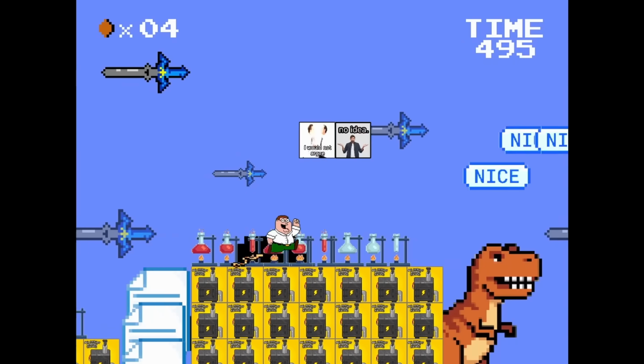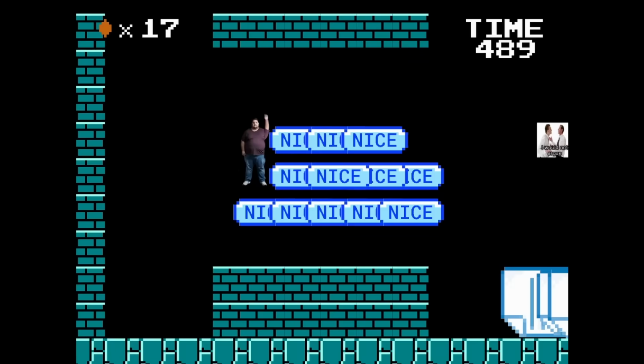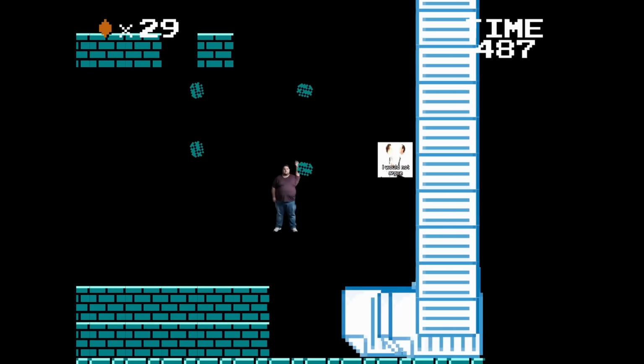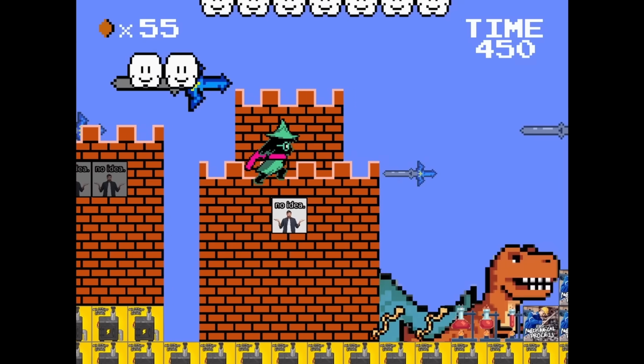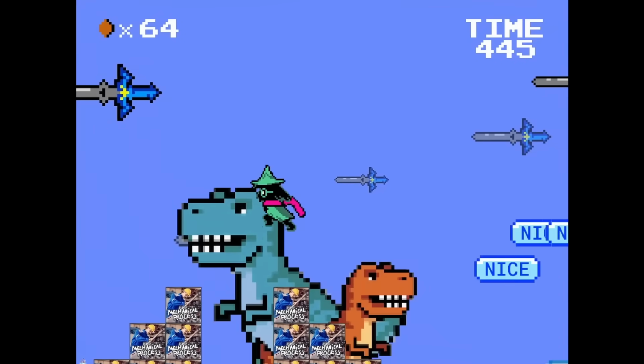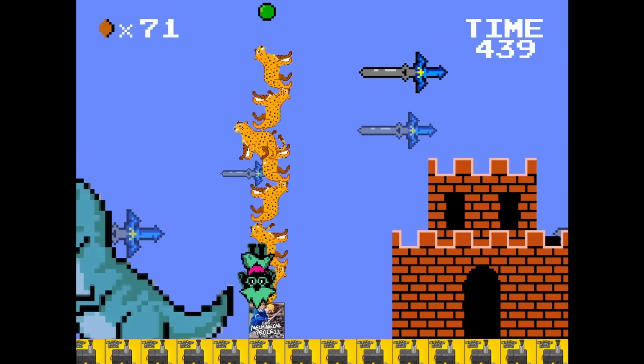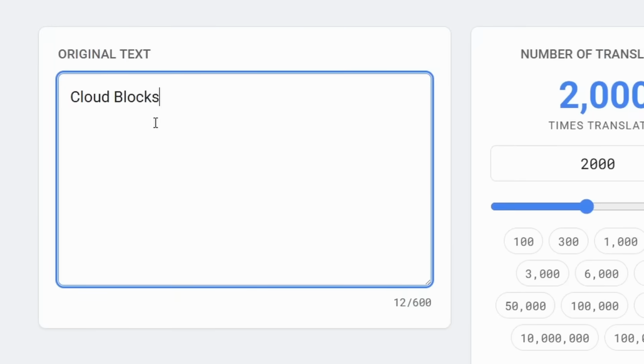Organ! Get the organ! Part 2, guys. Let's actually get the organ. Come on, Peter. And because he gets the organs, he becomes a real guy. Okay, at least the blocks look nice and normal in here. That is a lot of paper. Okay, now we kind of need to do these castle blocks and the cloud blocks. And then I think all of 1-1 will be done. So let's check out the flagpole. It's just a lot of jaguars. Oh, yeah. Let's Google Translate the cloud blocks.